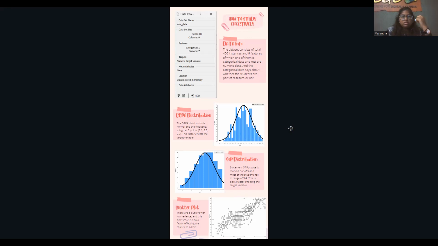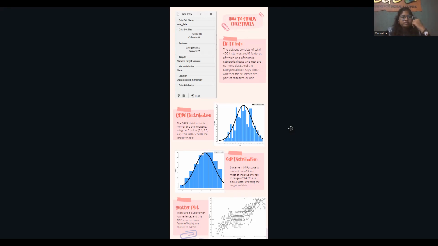The target variable that I've set is the admission into the university or the colleges on the basis of their GRE score, TOEFL score, CGPA, statement of purpose, etc. And I chose this target variable because the admission into the university is completely based upon their CGPA, TOEFL score, SOP, or GRE scores.